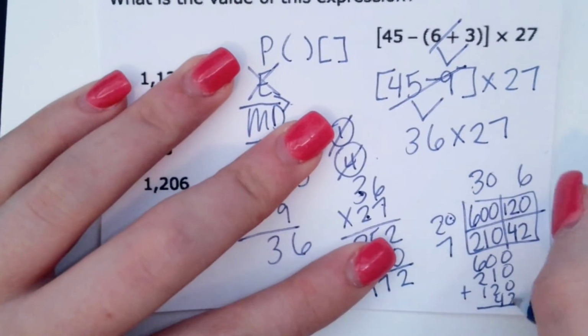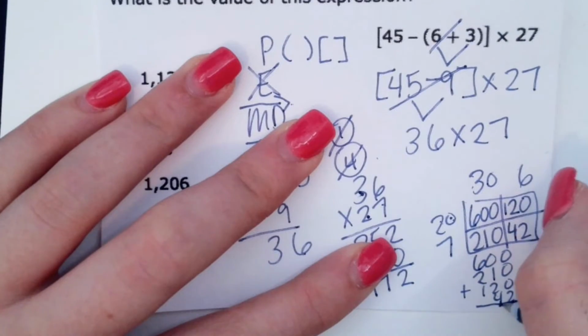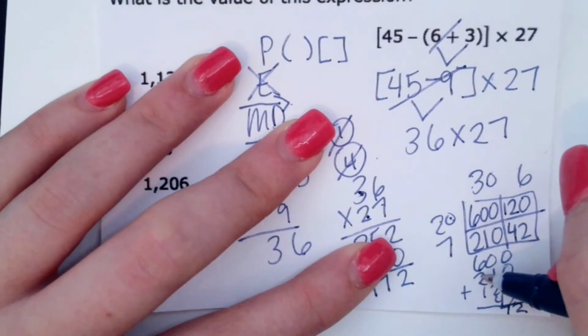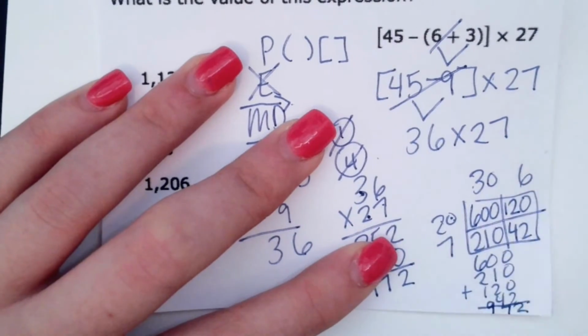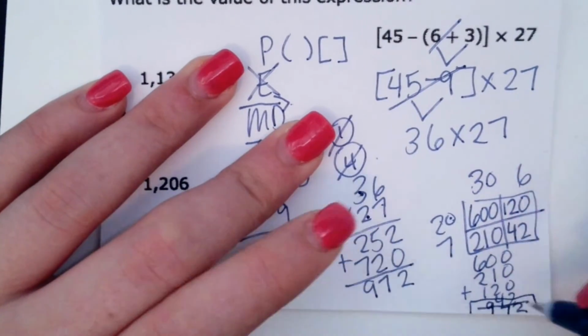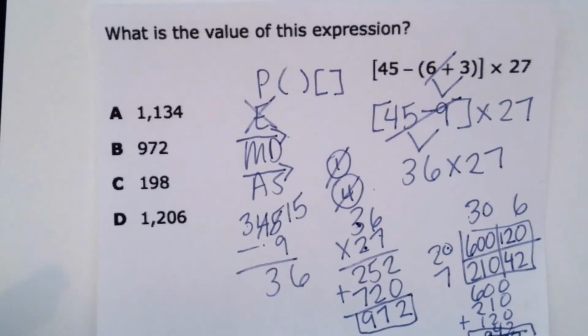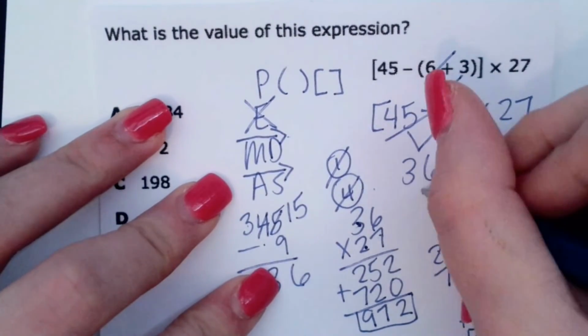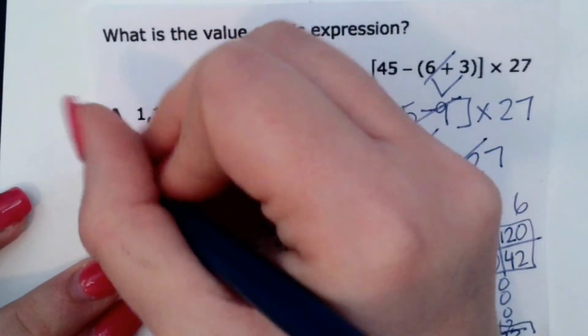0 plus 2 is 2, 1 plus 2 is 3, 3 plus 4 is 7, 6 plus 2 is 8, 8 plus 1 is 9. So that gives me 972 here and standard version. So the answer to this first question, since we're done with all steps, is going to be 972. Following the order of operations, that would be B.